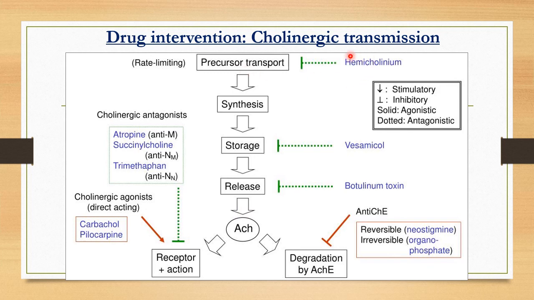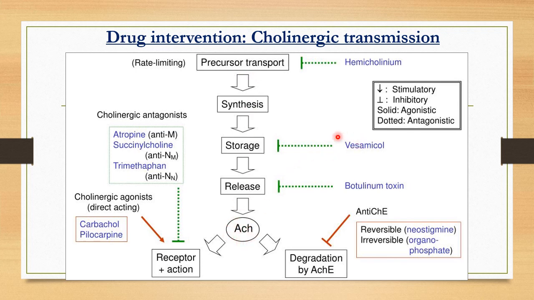Okay. So here first one here is the hemicholinium. As you know, the dotted line is showing the antagonist. So hemicholinium is an antagonistic drug to the parasympathetic nervous system. They will block the transport of the precursor which is required for the synthesis of the acetylcholine.